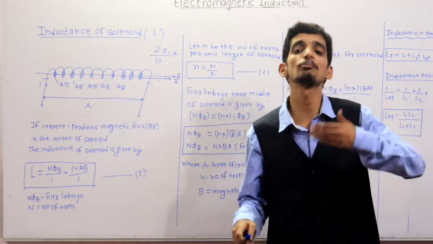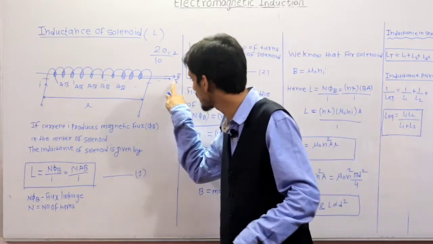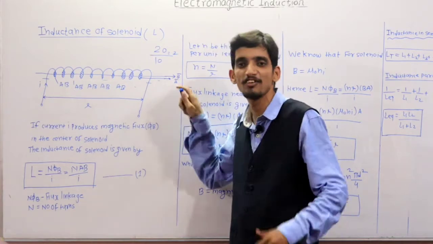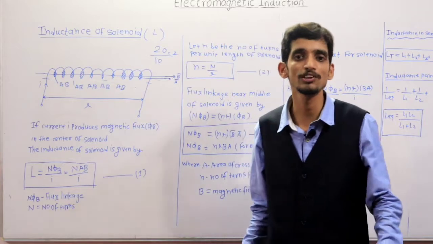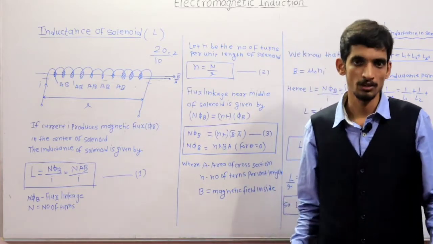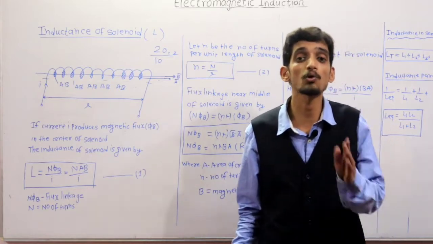Now the basic formula of phi is AB cos theta. But in this case, in the diagram, if you observe, the area vector and magnetic field are parallel to each other. What is the angle between them? Theta is equal to 0, as B vector and A vector are parallel, so cos 0 is 1.